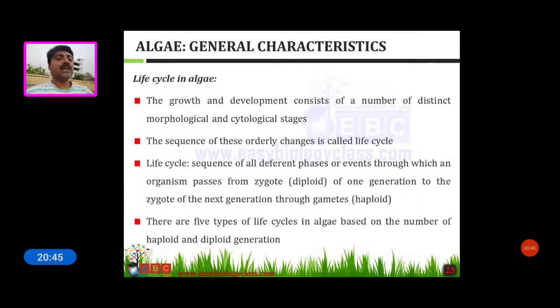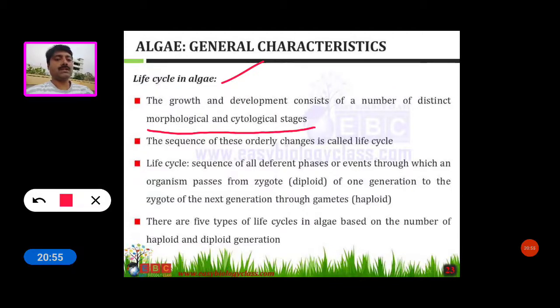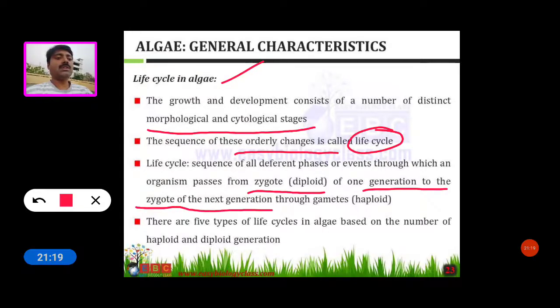Now see the life cycle in algae. Algae growth and development consist of a number of distinct morphological and cytological stages. The sequence of these orderly changes is called the life cycle. The life cycle consists of the phases through which an organism passes from the zygote of one generation to the zygote of the next generation through gametes.